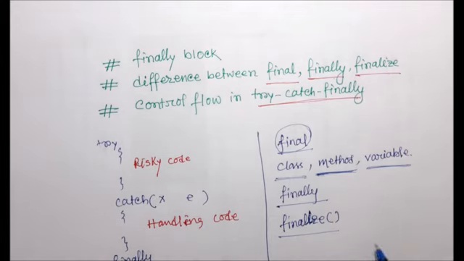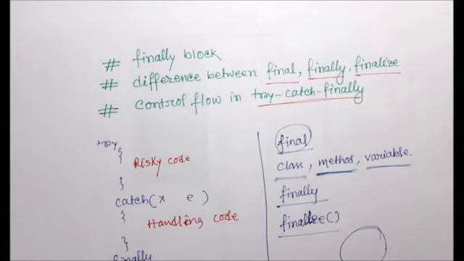The function of the garbage collector is to destroy an object which is null, meaning the object does not refer to anyone. But suppose this object is not referring to anyone, yet some code, for example a network connection or database connection, is associated with this object. So first the garbage collector will call a method called the finalize method.